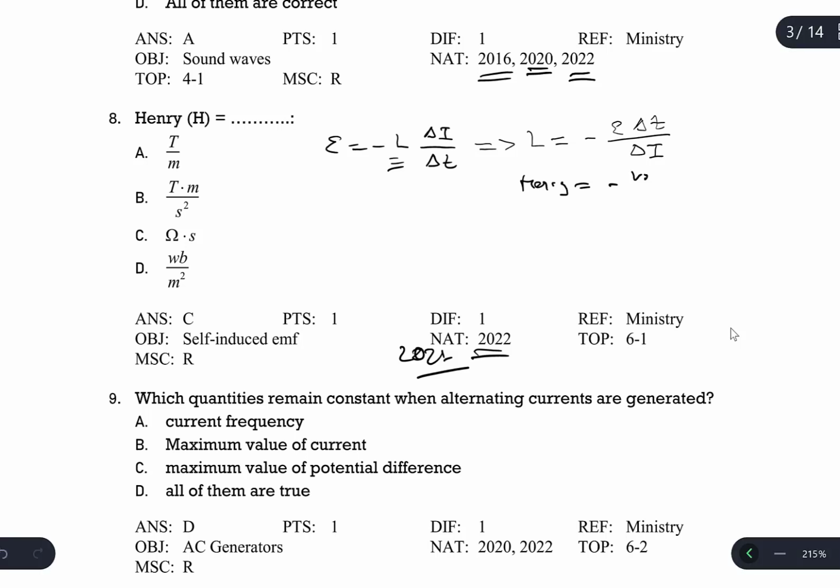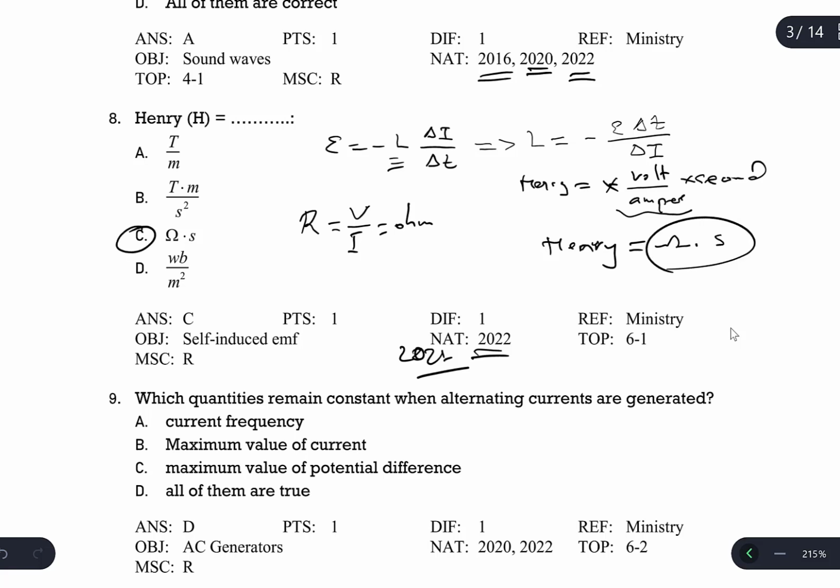E is volt. Negative is not included because we are just looking for the unit. E is volt. Delta I, electric current, is ampere. Delta T is second. So volt per ampere. According to Ohm's law, remember in the 11th grade you learned V over I. Volt per ampere is equal to Ohm. Instead of volt per ampere, I'm going to write Ohm. So in this case, Henry is going to be Ohm times second. So C is going to be the answer in here.